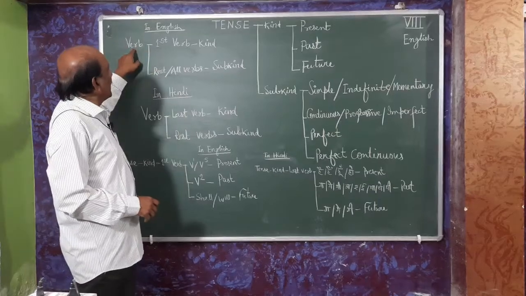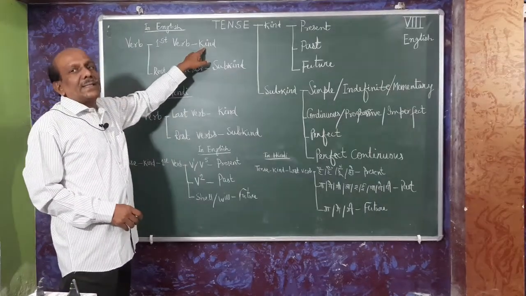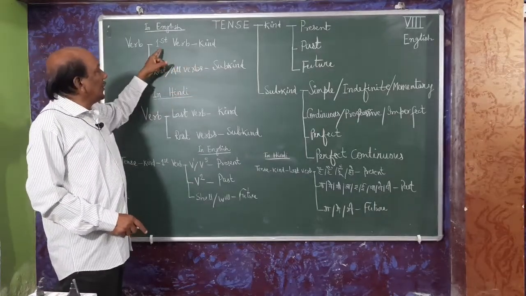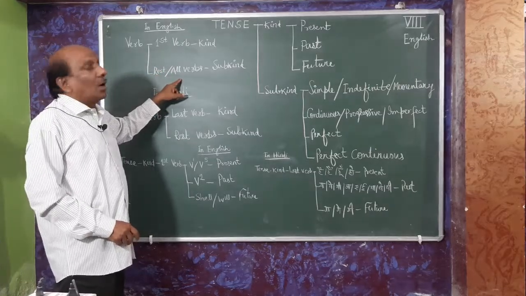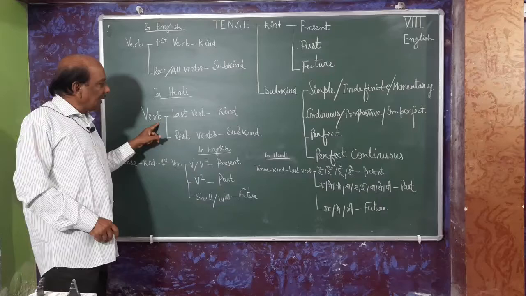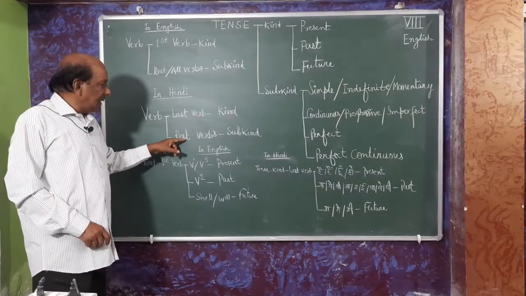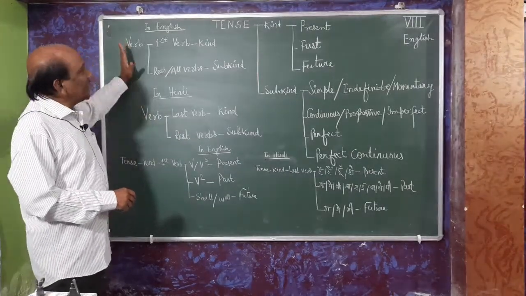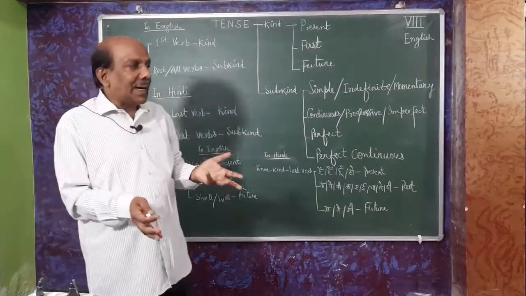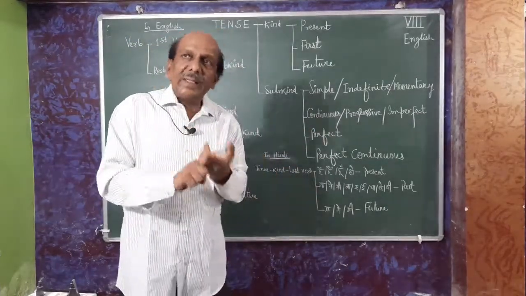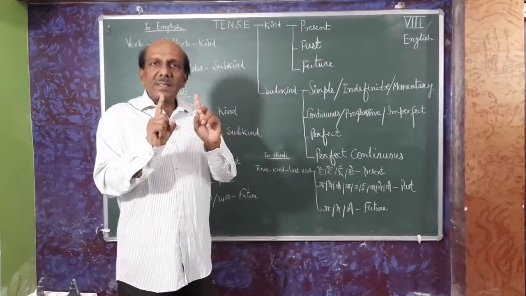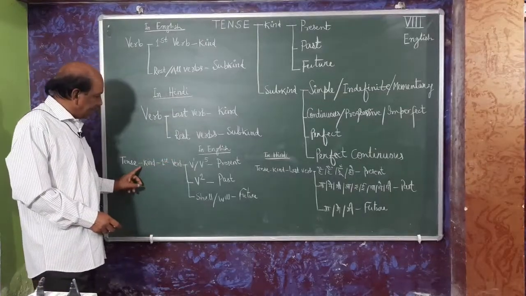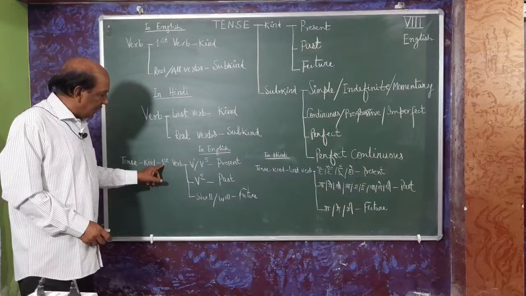In English, for recognizing kind, we depend upon the first verb, and for subkind we depend upon the rest of the verbs. In Hindi, we depend upon the last verb, and for subkind we depend upon the rest of the verbs. So, at first we have to recognize verbs. Then and only then we can recognize tense, kind and subkind. And for kind and subkind, in English, see the first verb.